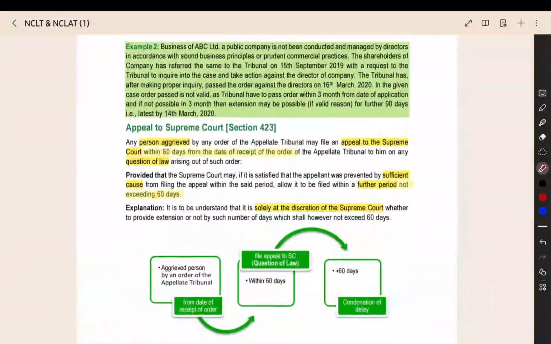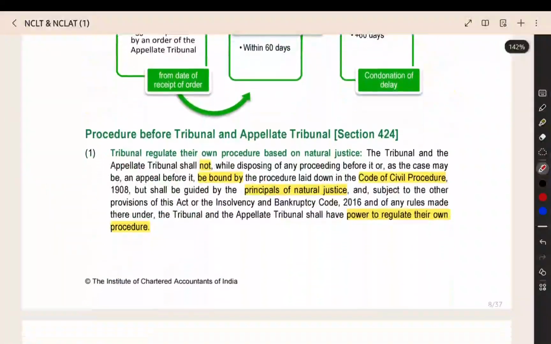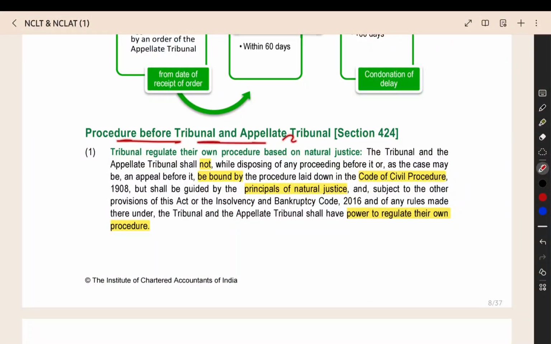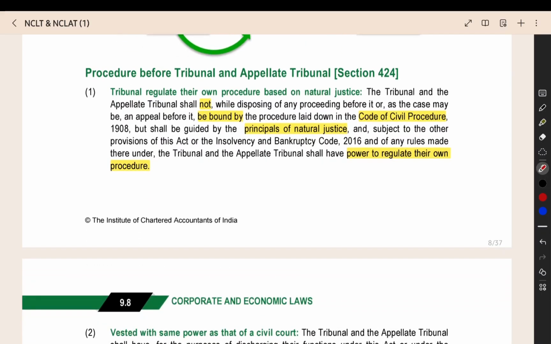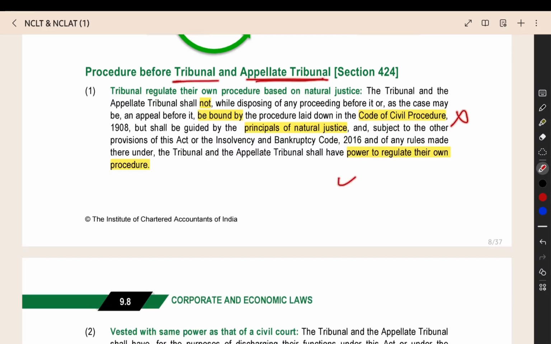Done. We have completed the Supreme Court also here. Then procedure for tribunal and appellate tribunal. Normally when a court is hearing a case, they will see the procedure under the Code of Civil Procedure. As per that only they will conduct the case. But for tribunal and appellate tribunal, this code will not apply. They can create their own procedure.